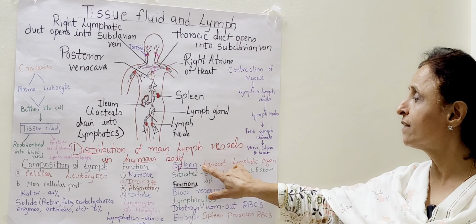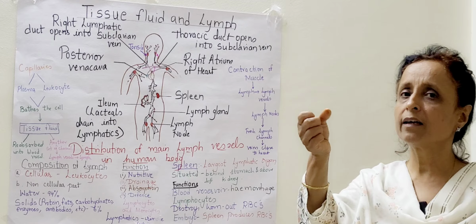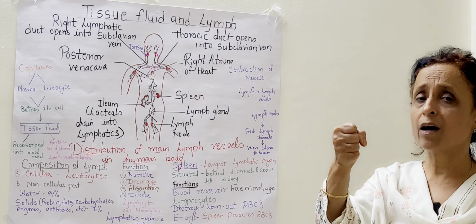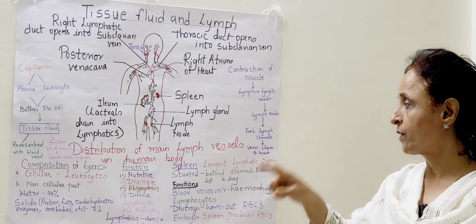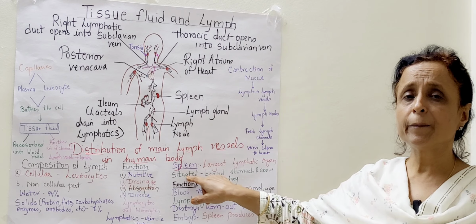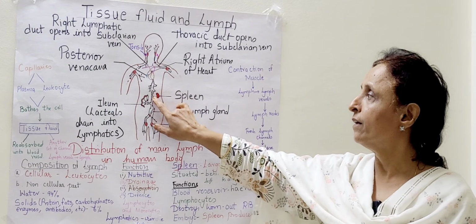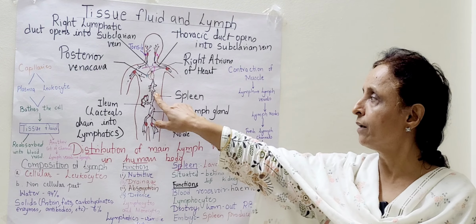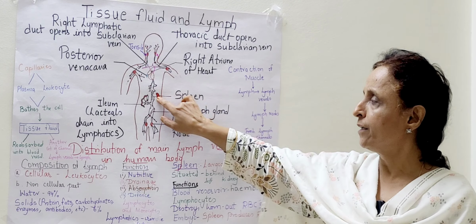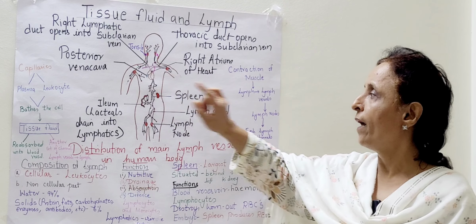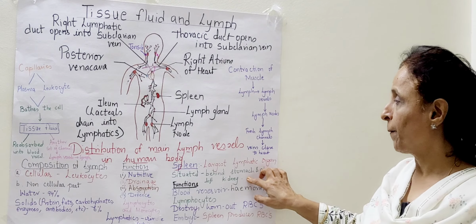Now the spleen is the largest lymphatic organ. It is approximately the size of a closed fist. It is situated behind the stomach and above the left kidney. Here, this is not the kidney, and actually it is not lying below, it is like this, and it is darkish brown in color. It is situated behind the stomach above the left kidney.